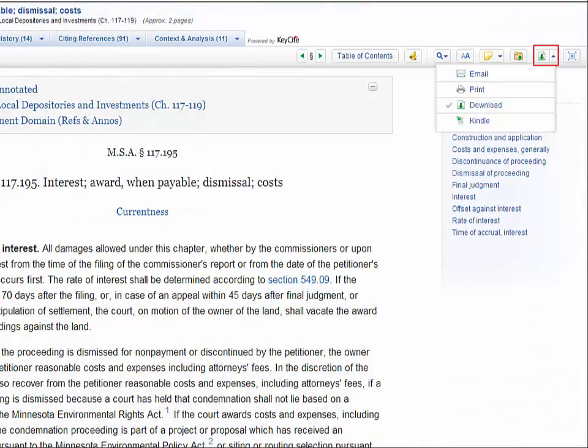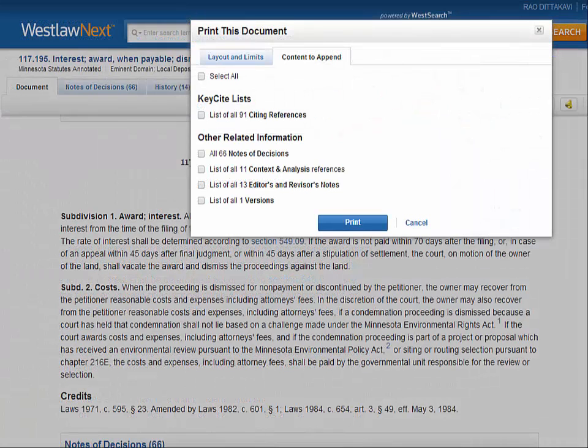Click on the down arrow icon to print or download the document. In the Print Document box, click on the Content to Append tab and uncheck all of the boxes to print just the statute without the key cite lists and or other related information.